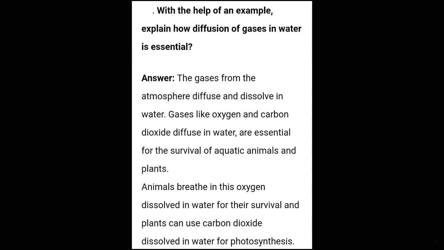For the survival of aquatic animals and plants. Animals breathe in this oxygen, because the oxygen is dissolved in water, so it is essential for their survival. Similarly, plants can use the carbon dioxide which is dissolved in water for the process of photosynthesis.